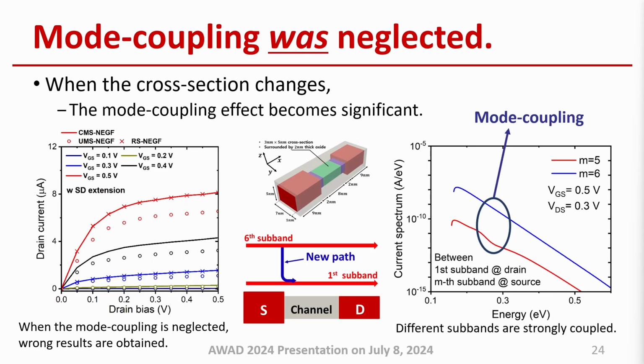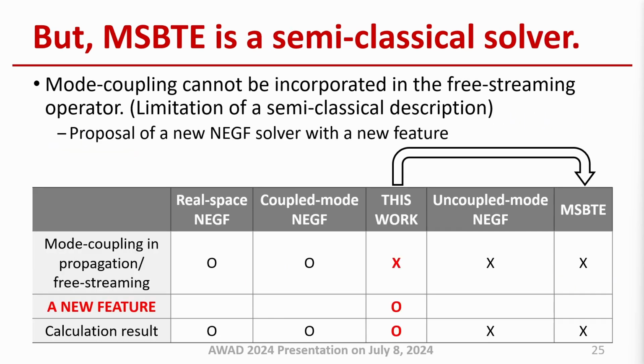Although the mode coupling is neglected in the MSBT solver, this effect is very important when cross-sections are non-uniform. As shown in the left figure, without the mode coupling effect, even the drain current itself is highly underestimated. Unfortunately, since the MSBT solver is a semi-classical solver, the mode coupling effect cannot be included in its free streaming operator. Therefore, we need an alternative approach.